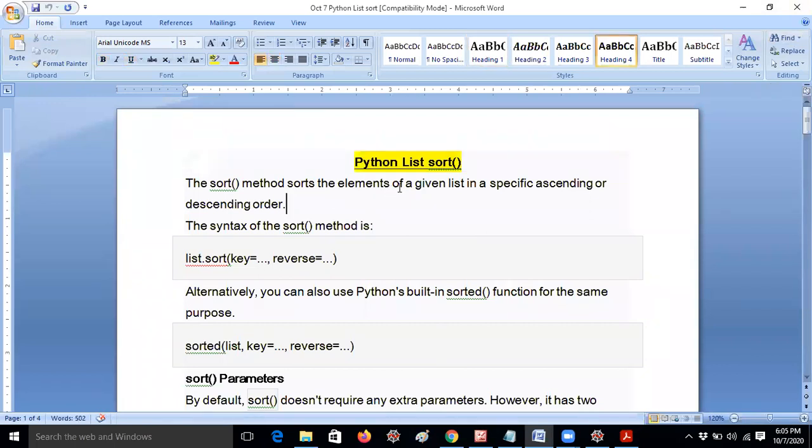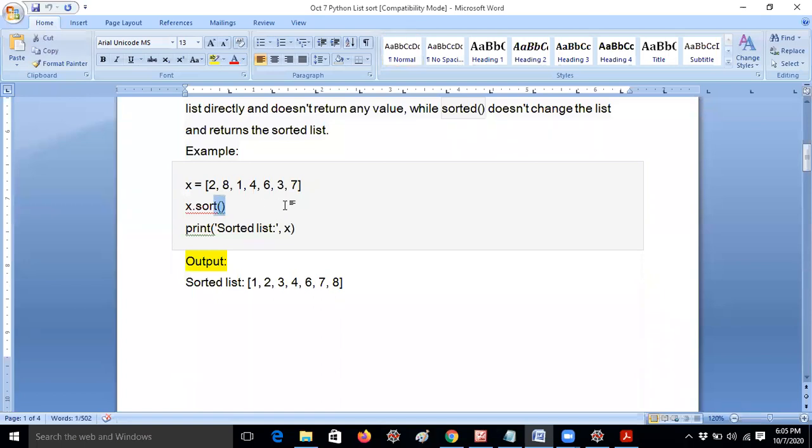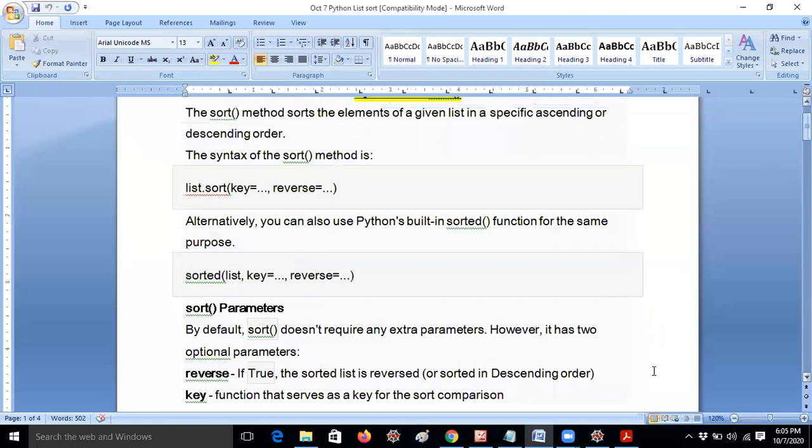Now I would like to explain sort. The sort method sorts the elements of a given list in a specific ascending or descending order. This is the definition. Coming to the sort method, if I just call sort, it does not take anything. If you want to give anything, those are optional, and they are key and reverse.